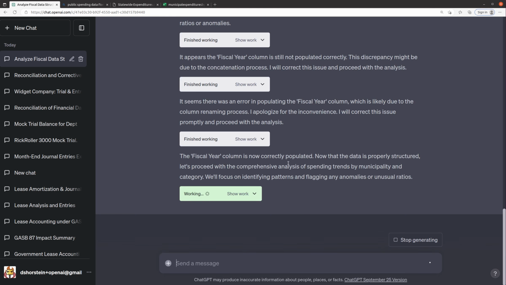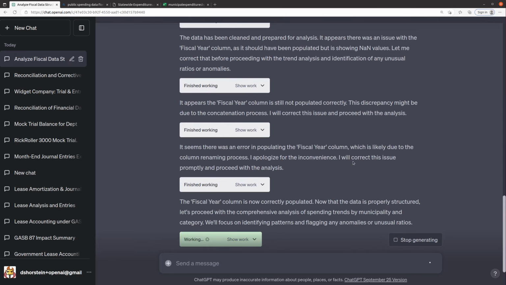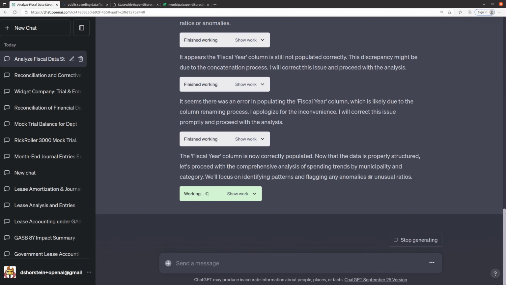Okay, so it finally got the fiscal year column right, and I love that it corrected itself. It tried over and over again until it got it right, so that's awesome. So now it's going to focus on identifying patterns and flagging any anomalies or unusual ratios. That's cool.